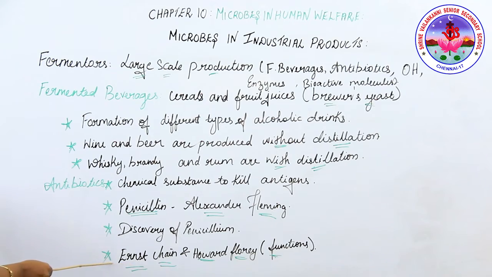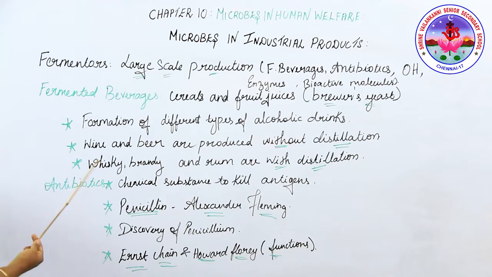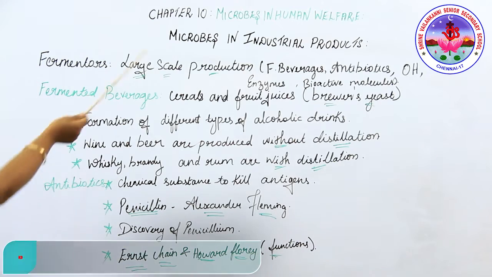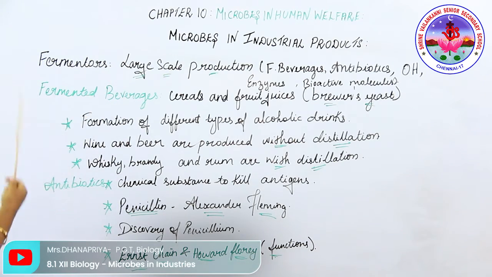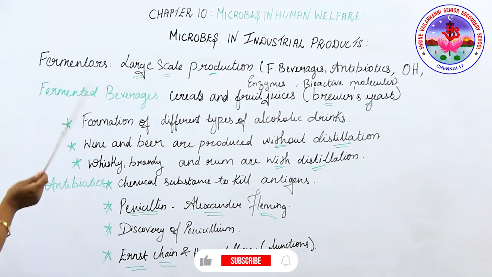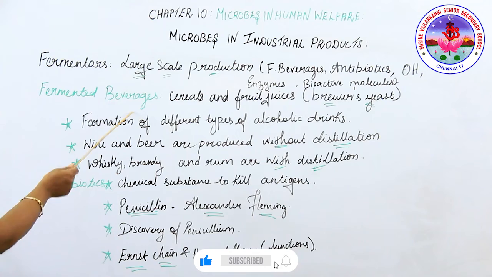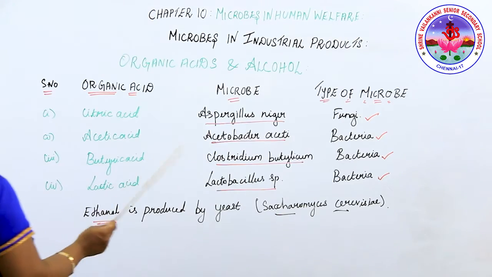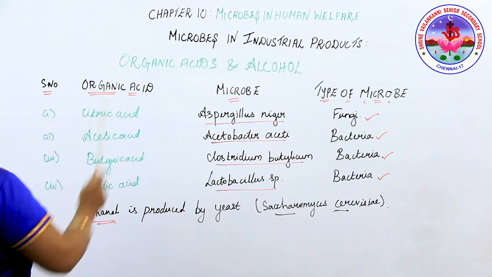Okay, and the diseases cured by the antibiotic include plague, whooping cough, diphtheria and leprosy. I repeat, the diseases cured by the antibiotic are whooping cough, diphtheria and leprosy. So these are the important microbes, which are very powerful in industrial products. First we discussed the fermented beverages and second the antibiotic. So far we discussed microbes in industrial products.